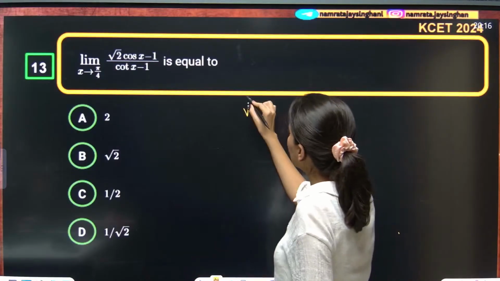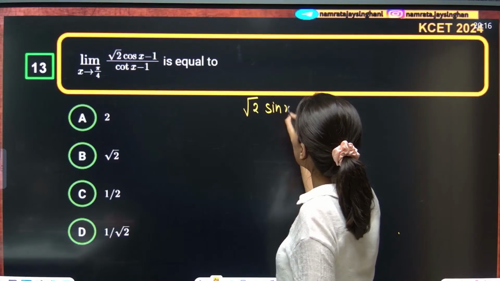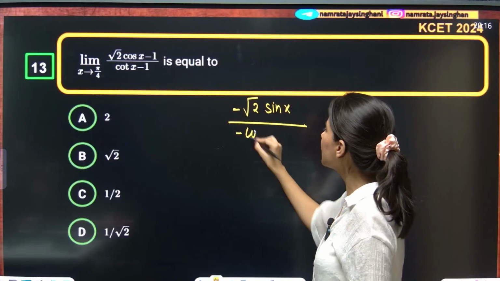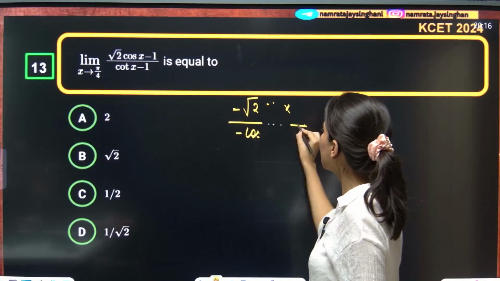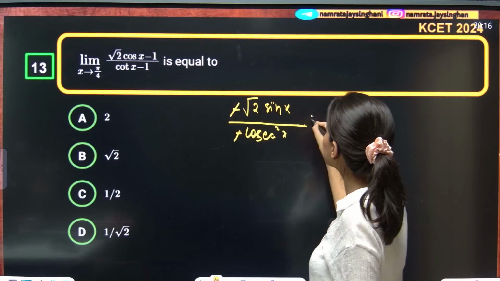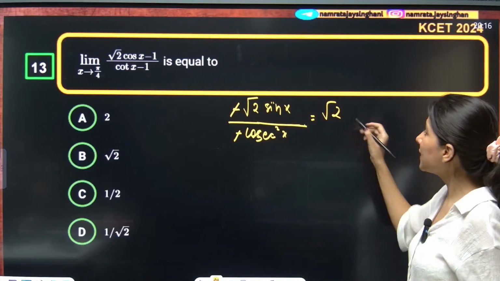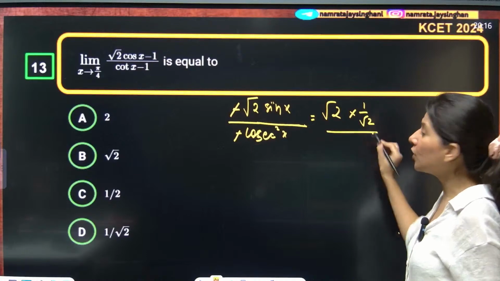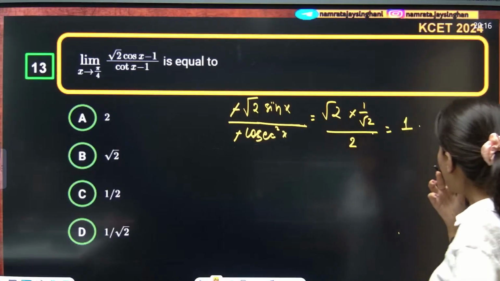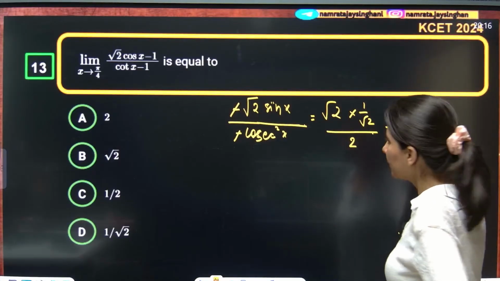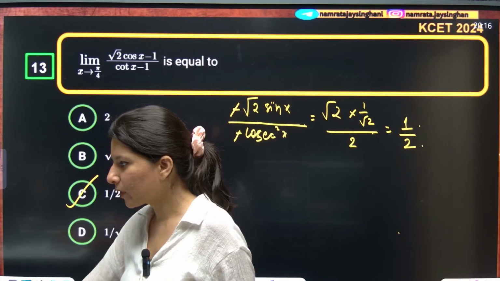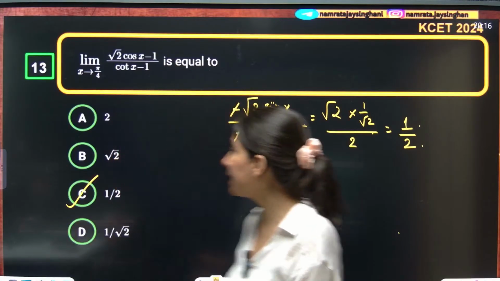So root 2. Derivative of cos x is minus sin x. Derivative of 1 will be 0, so upon. Derivative of cot x is minus cosec square x. This is sin x, right? So minus minus cancel. This is root 2. Now put pi by 4. So sin pi by 4 is 1 by root 2 upon cosec square pi by 4 is just 2. So correct answer will be 1, sorry, this is 1 by 2. This is matching with option C. Everybody, yes? Okay, getting it, understanding it.